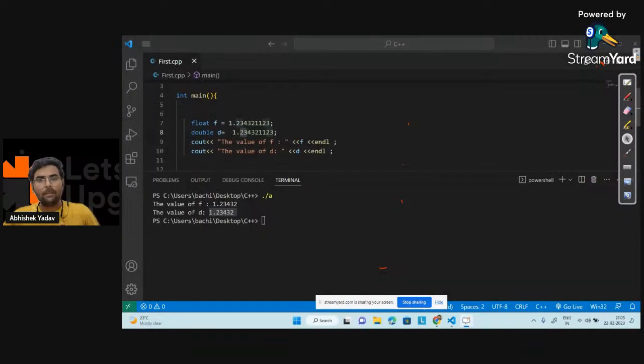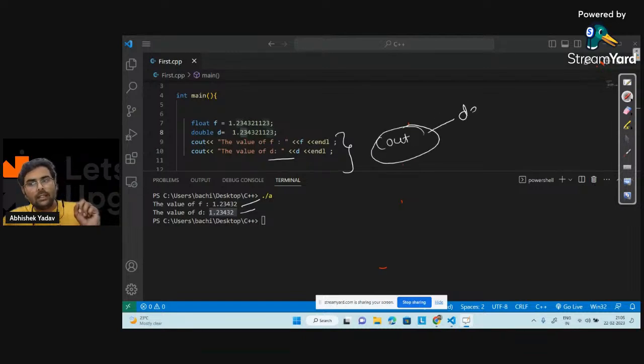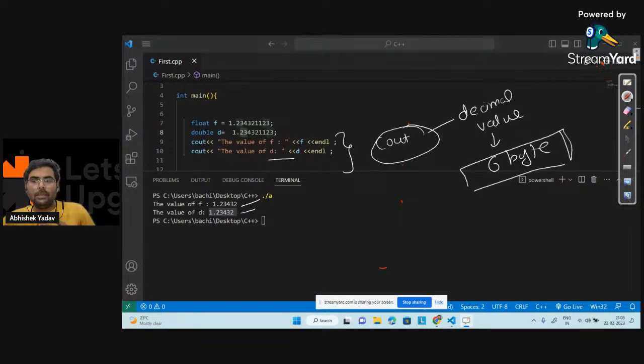So here also, if you see this part, when you are printing the value of f and the value of d, here you are getting some output. So here cout is saying that for decimal values, my default behavior will be up to 6 digits.